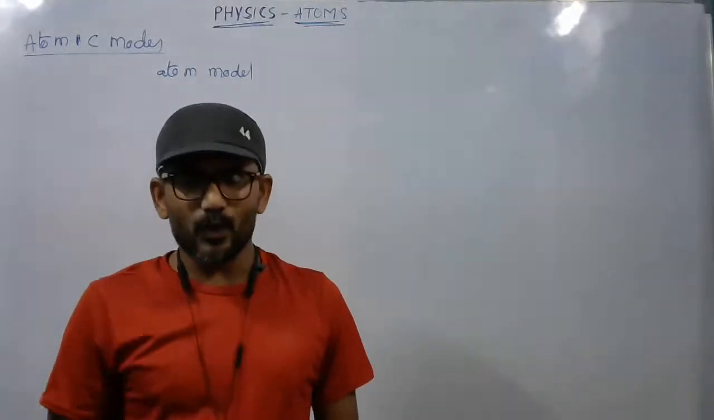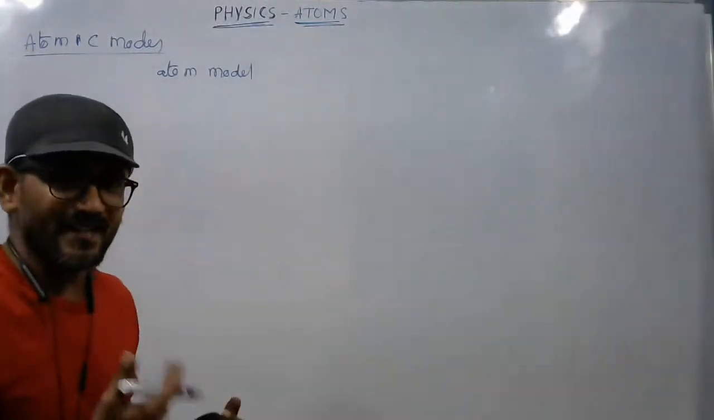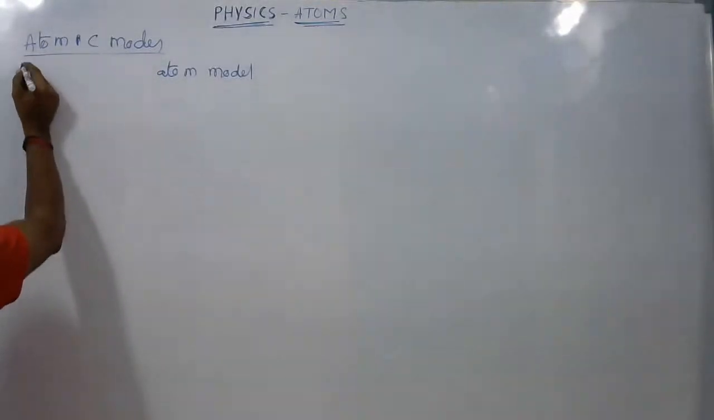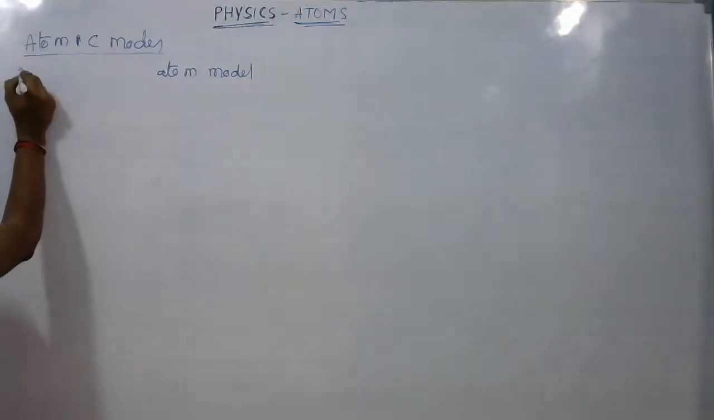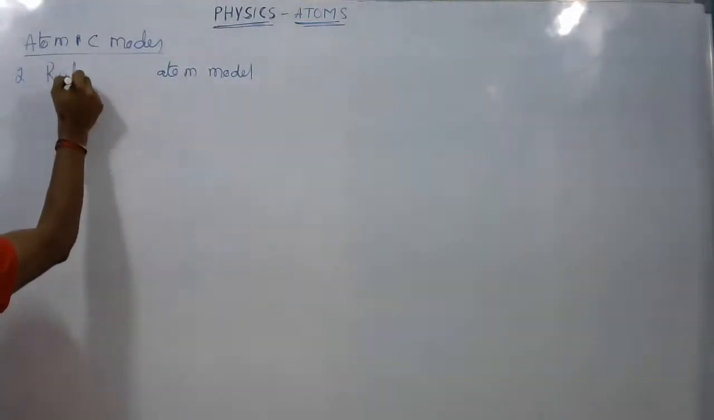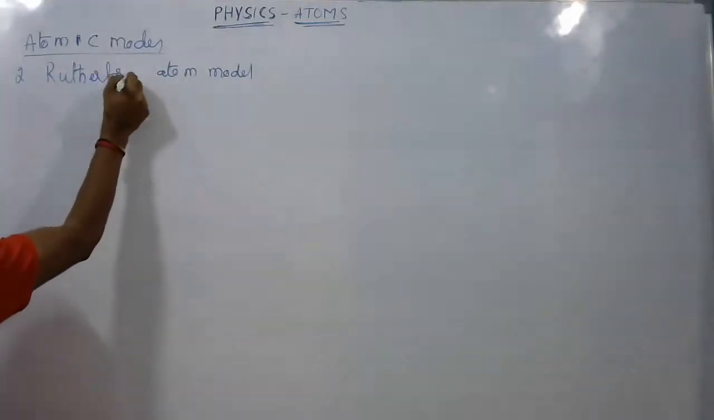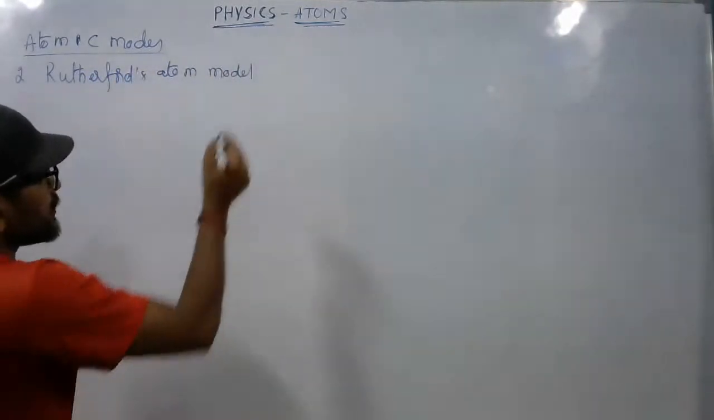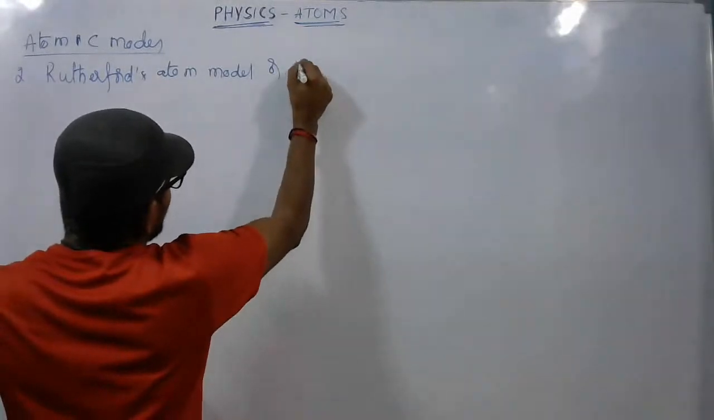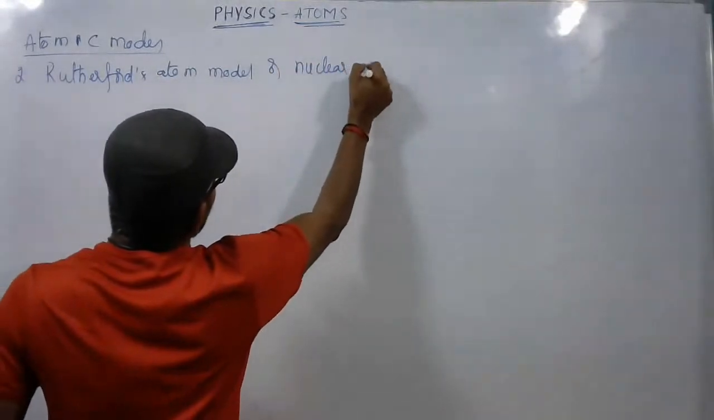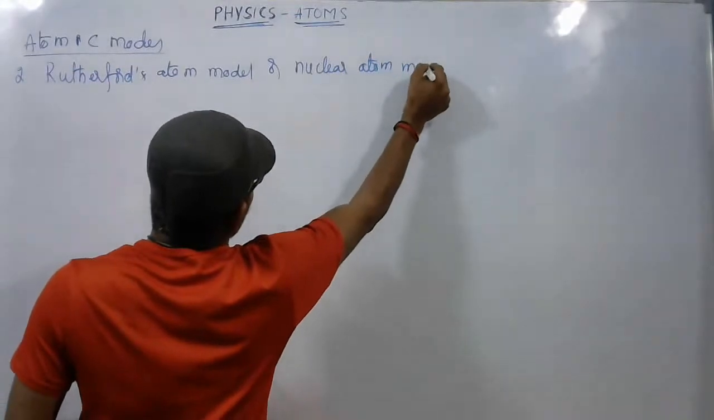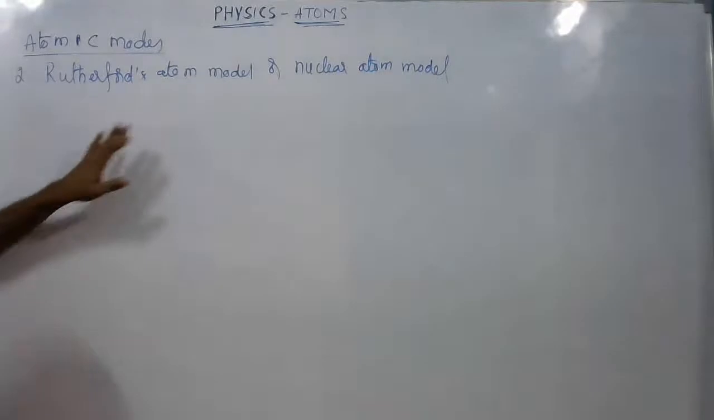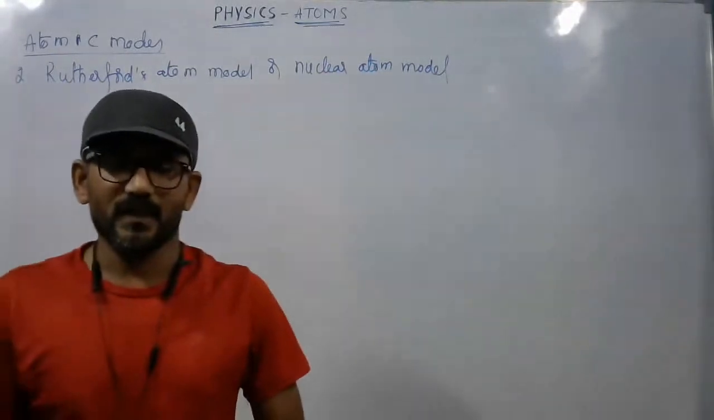first, he proposed one experiment to understand or to explain the structure of atom. So, what is that? Let us see now. The next, second one, is Rutherford's atom model, which is also called nuclear atom model or planetary atom model. What is this nuclear atom model?